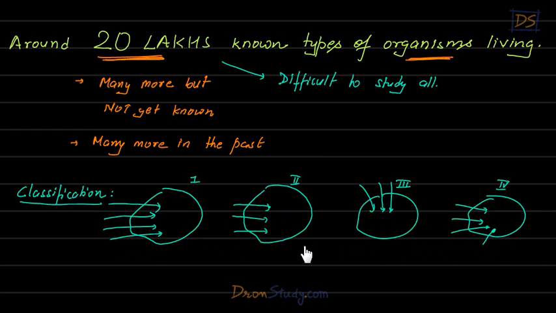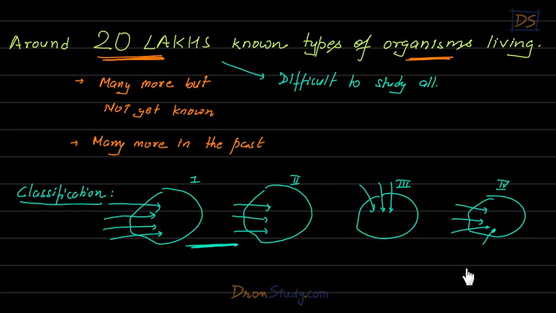So we'll make groups and we'll put living organisms such that all the organisms in one group are similar to each other, but organisms in different groups are different from each other, right? So we can make such groups that will help us in studying all these organisms. Why?